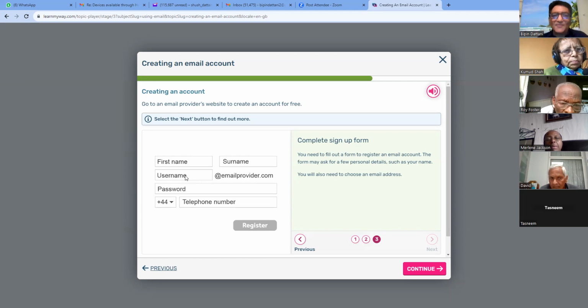So you can have your own username and then an emailprovider.com. Now, username should be your own name if possible, like Bipin Dattani. Okay, that's what you should do. And then at email. Okay, let's carry on and it'll teach us that. Then you have to select a password, and it's optional for you to give your telephone number. You don't have to. Okay, let's say continue.